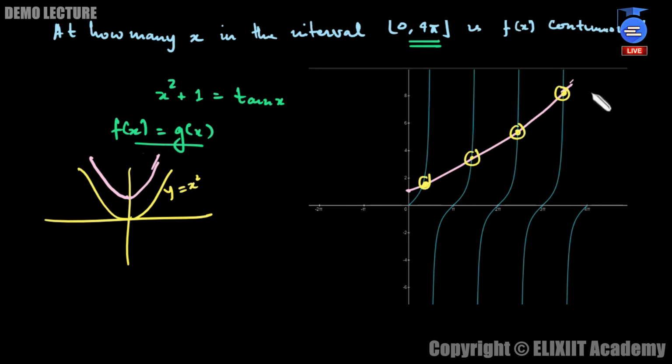So there will be total 4 solutions. We are not interested in what values of x you are getting, since in the question they have only asked how many values of x there are for which this function is continuous. So you can clearly see that there are total 4 values of x for which the function is continuous. So the answer will be 4 in this case, total 4 values of x.